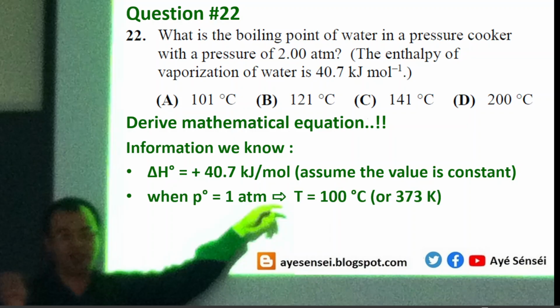And then the normal boiling point of water is 100 degrees Celsius at 1 atm of pressure. The boiling process is an example of equilibrium because it involves two phases of water, in this case liquid and gas.